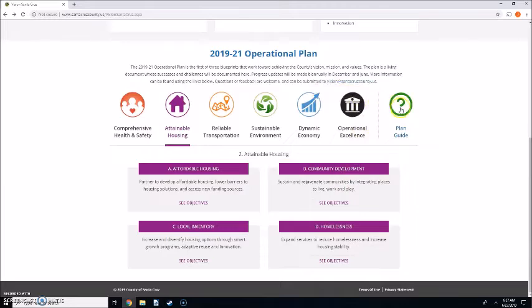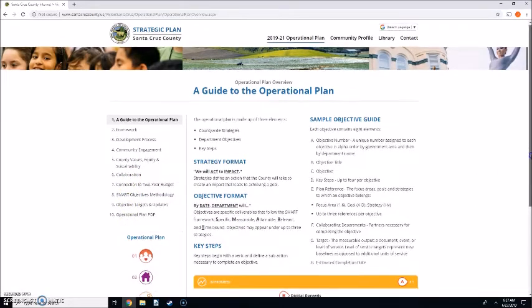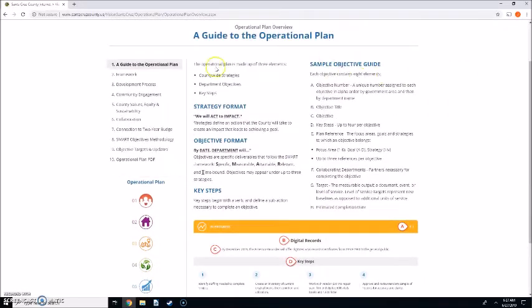But if you go up here, you'll get a plan guide, and that will teach you a little bit about how to walk through this dashboard. So you call that up and you'll have a menu here on the left, which you can scroll through and click through to learn more about the terminology and the format. Down here is an example of kind of a drill down of one of our objectives. This one has to do with digital records, for example.